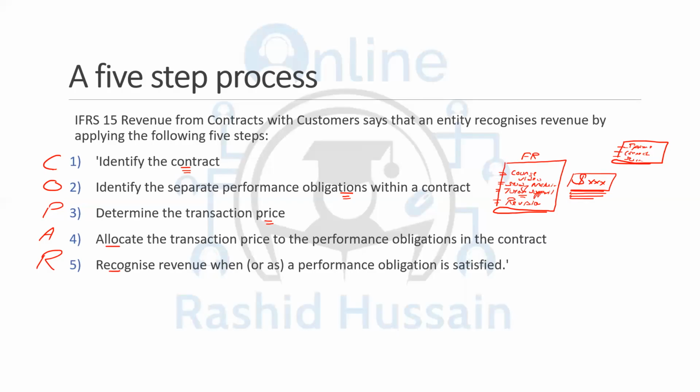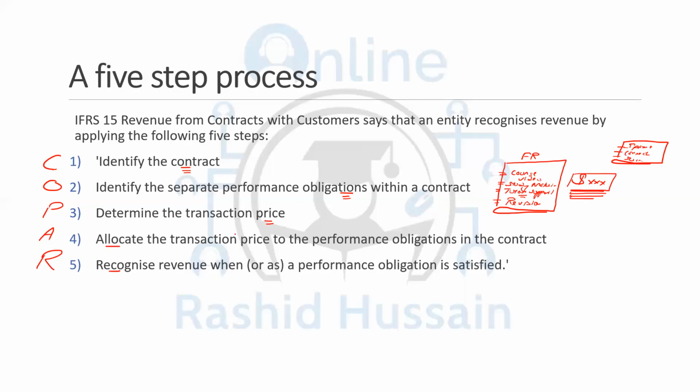If I'm getting shares in exchange, how are we going to record the revenue, and at what value? This is going to be dealt with in IFRS 15. Similarly, there can be considerations payable to a customer, a very important thing that we'll be doing later. So step number 3 is determining the transaction price.